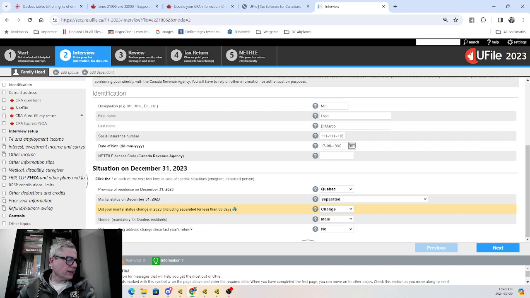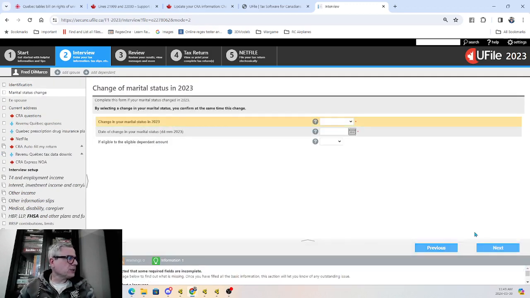That's why we have that question there of 90 days. Now, let's say, for the purposes of this example, the separation lasted more than 90 days and there is no way of reconciliation at all before April 30th or from here on and beyond. I'm simplifying the example so I can show you the key data entry that you need to do. All right, separated. Now, once I press next, our next button also functions as a save button, and it also activates any other item that you need.